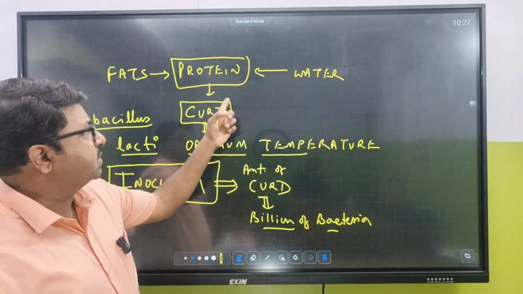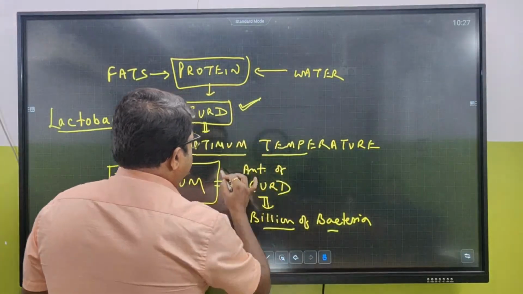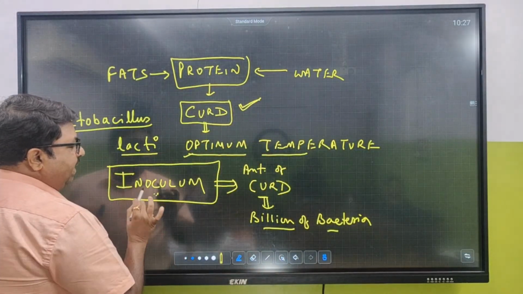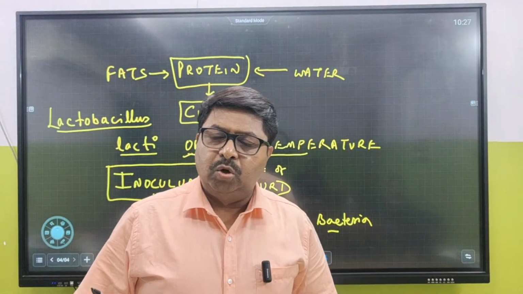On these two factors, the type of curd that you will be getting depends. One is optimum temperature and the other is the type of inoculum. Got the point?